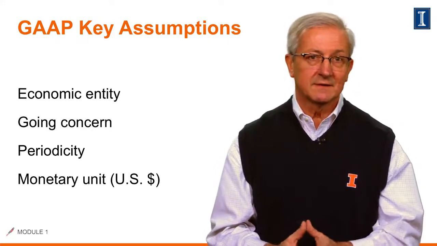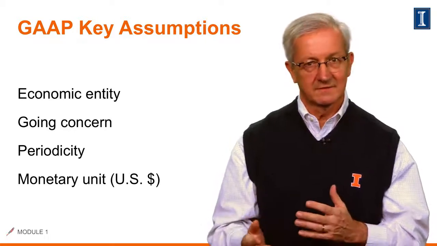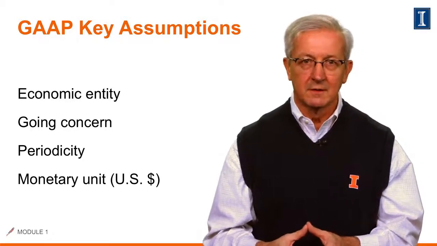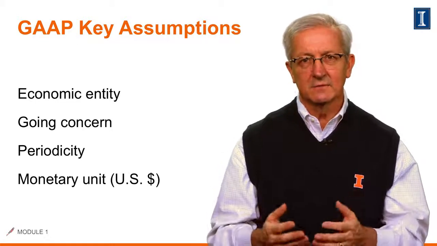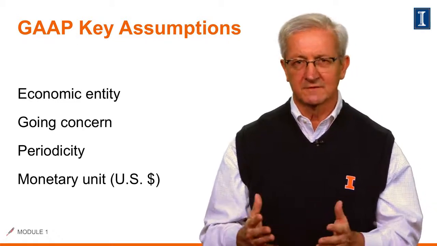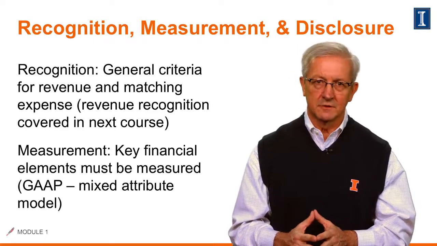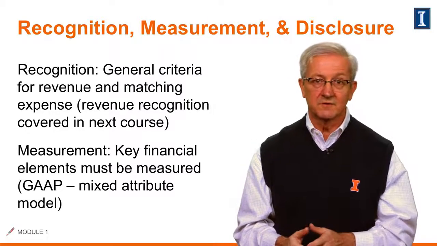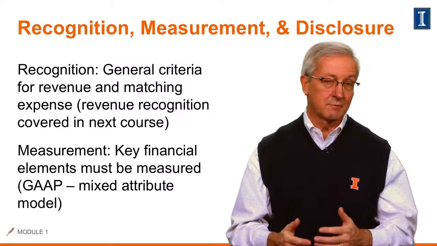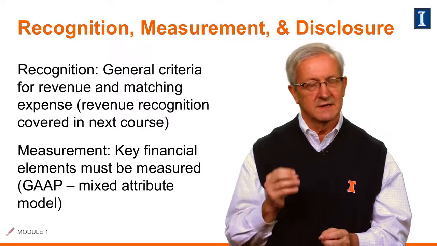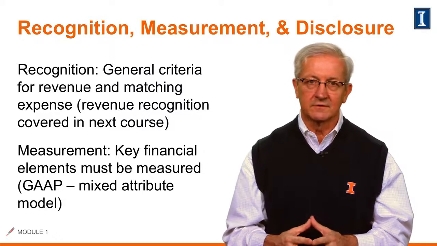Next, we have periodicity, which relates to the timeliness. The SEC requires those quarterly and annual reports we talked about earlier. And lastly, in the U.S., for our monetary unit, we use the U.S. dollar. Now let's take a look at the recognition, measurement, and disclosure concepts. Recognition is basically the general criteria for our revenue and expense recognition. Keep in mind, I'll talk about revenue recognition in a lot more detail later in this course.